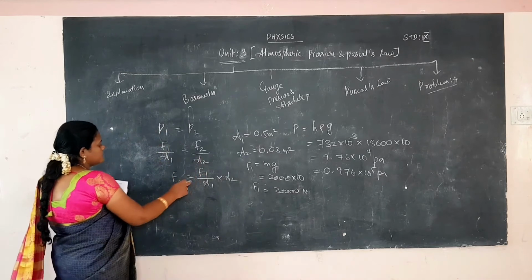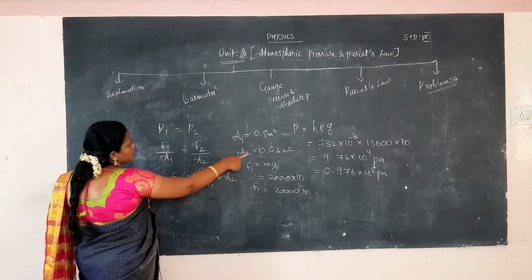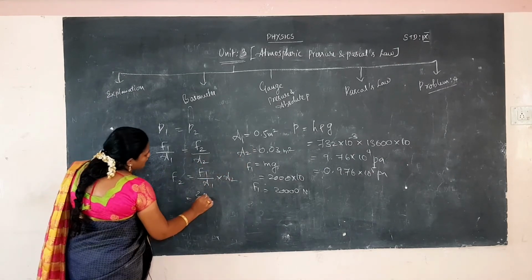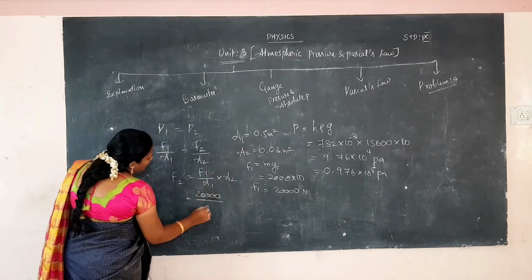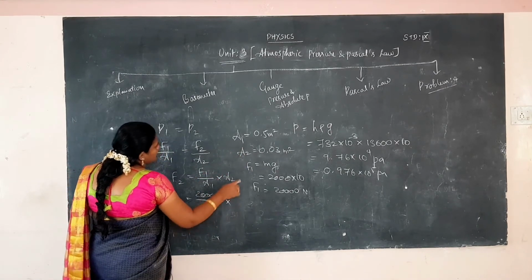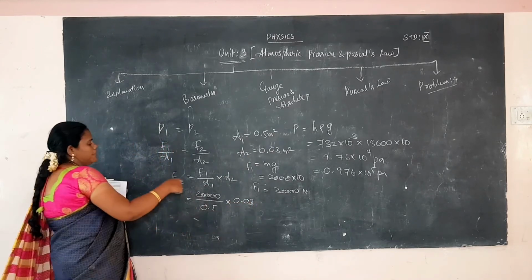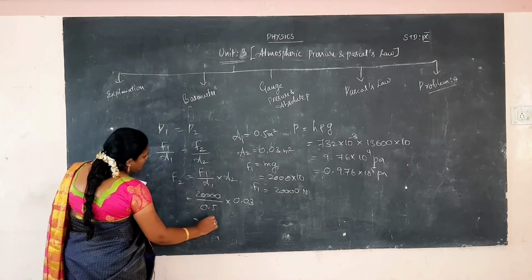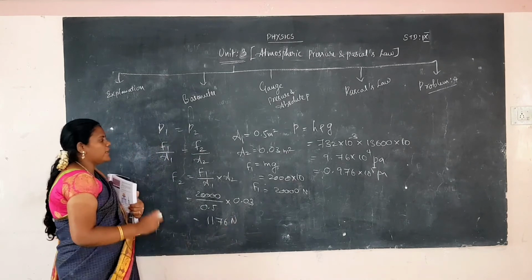Substitute all the values in this problem. F1 value is 20,000, A1 is 0.5 and A2 is 0.03. Substitute all the values: 20,000 by 0.5 into 0.03. So, we multiply and divide all the terms, and we get 1176 Newton.